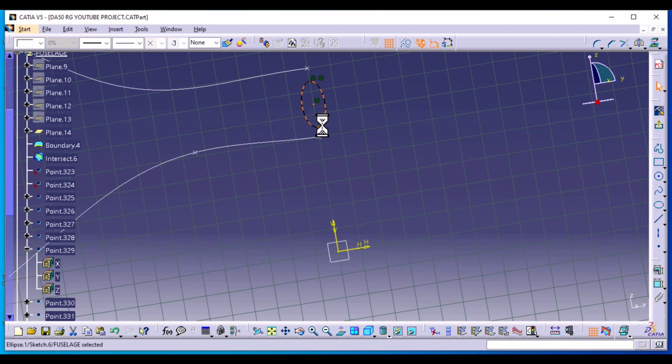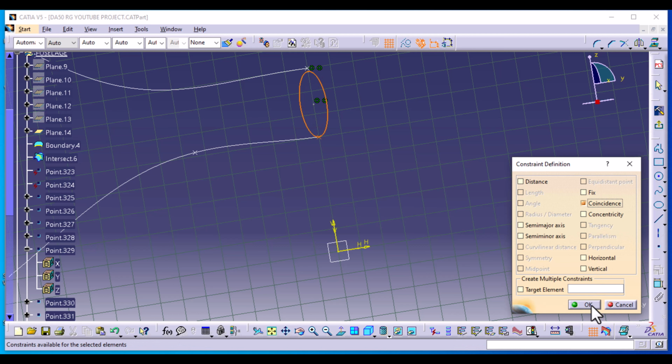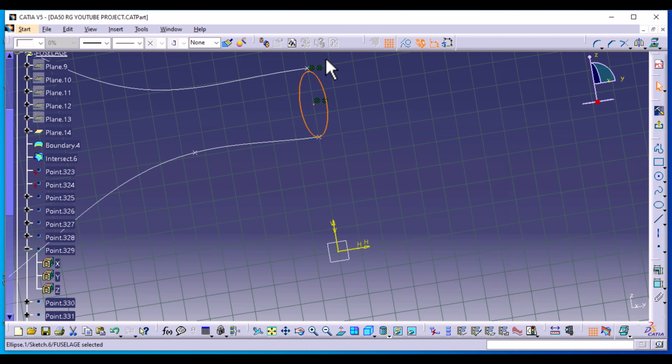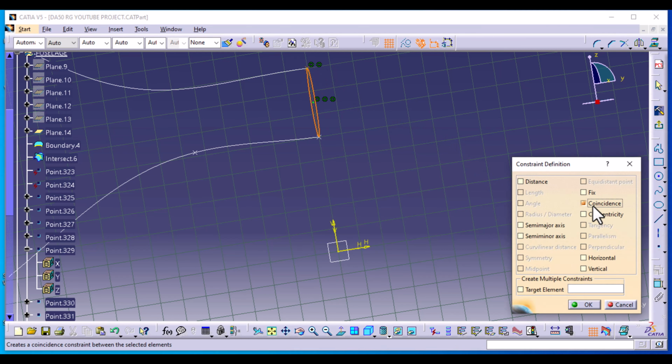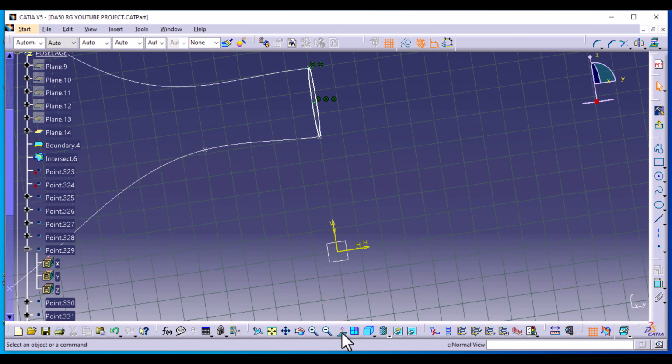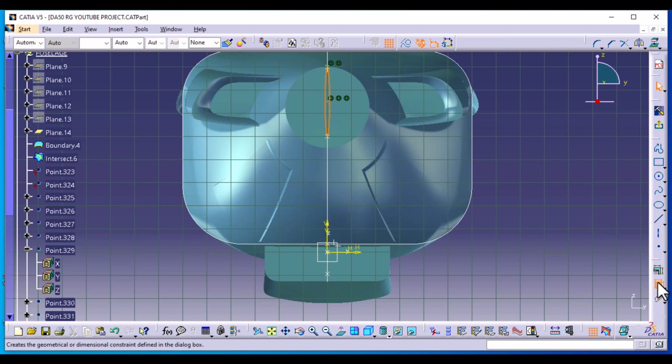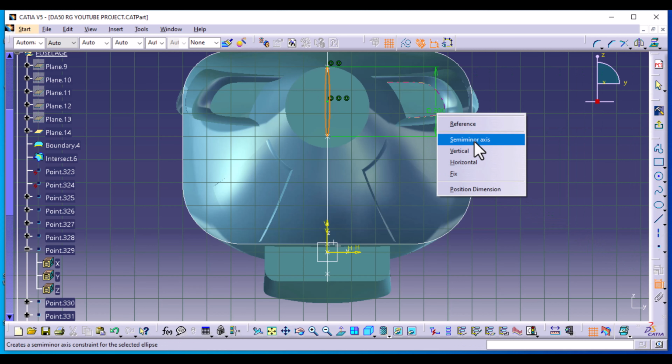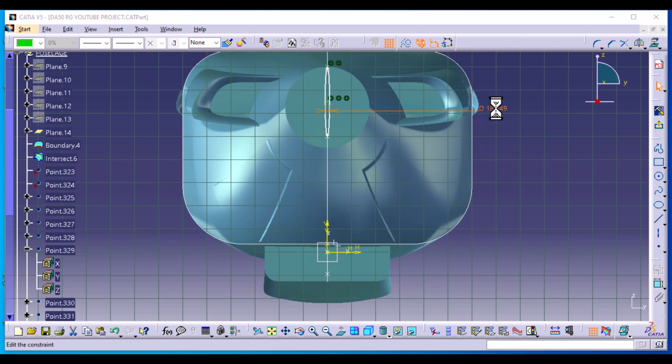Okay, now select our ellipse, Ctrl and hold, and select this point. Then go to constraint definition and select coincident. Once again, for the top point that we had created, define a coincident definition right there. You can go back to normal view using this icon. We're going to define the thickness, so just select the profile and define the semi-minor axis diameter to be 200.